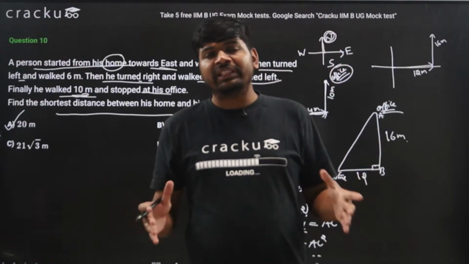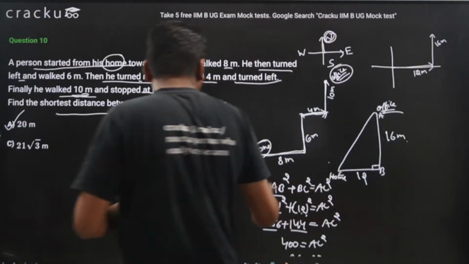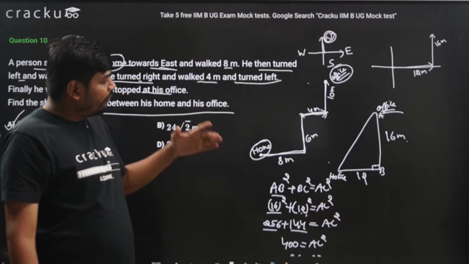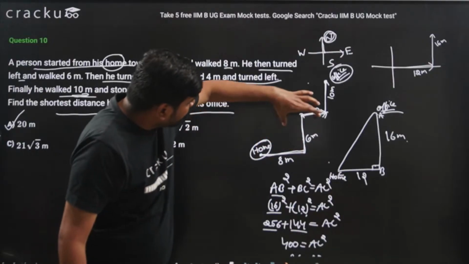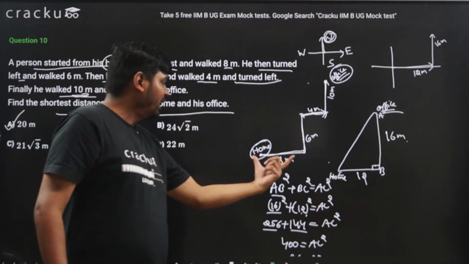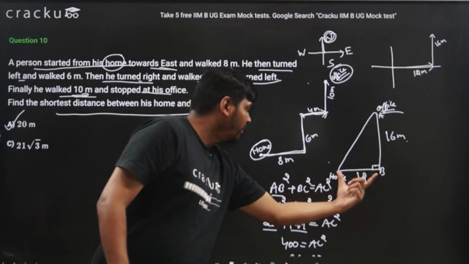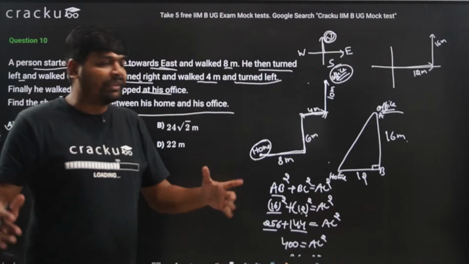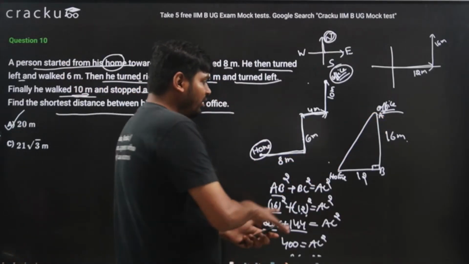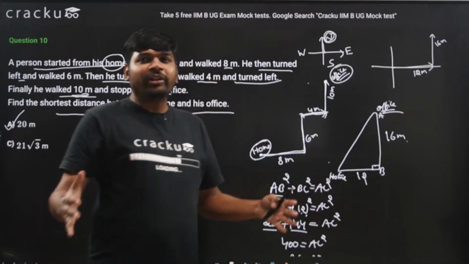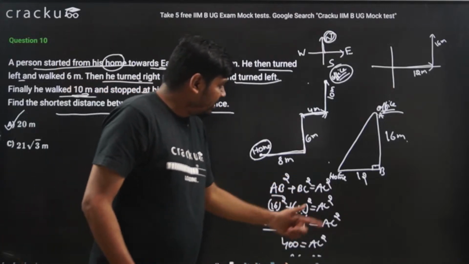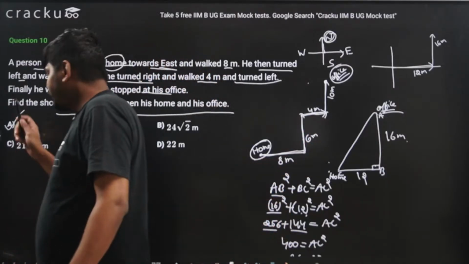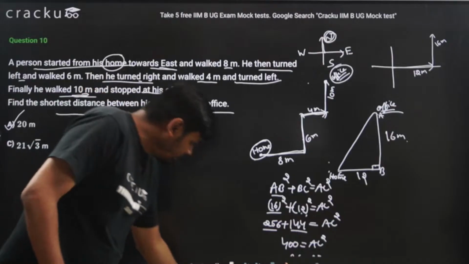I hope this is clear to you guys. Just see the diagram. From home to office, we are able to find the shortest distance because we know how much distance is traveled in x direction, that is 8 plus 4, which is equal to 12 meters. In the y direction, 6 meter plus 10 meters, that is 16 meter. This is 12, this is 16. Using the Pythagoras theorem, I am able to find that the distance between home and office is 20 meters. So the correct answer is option A. I hope this is clear.